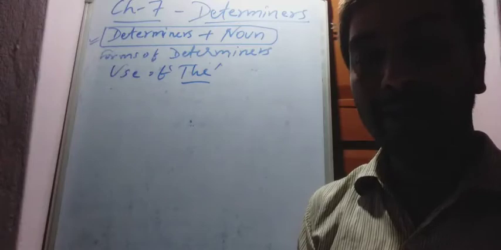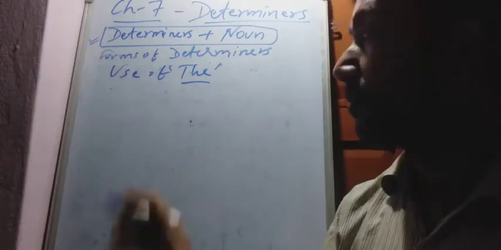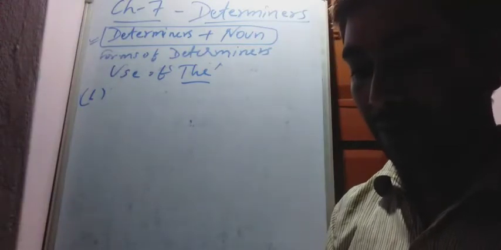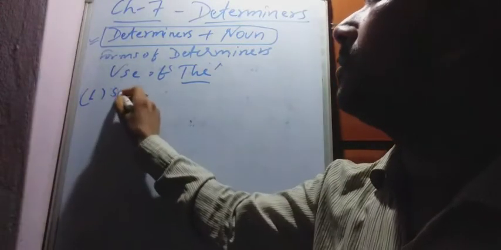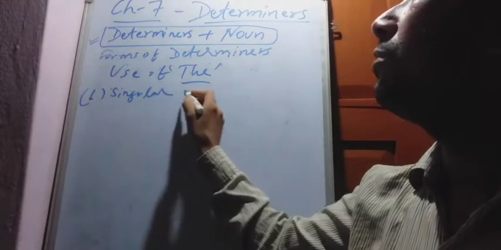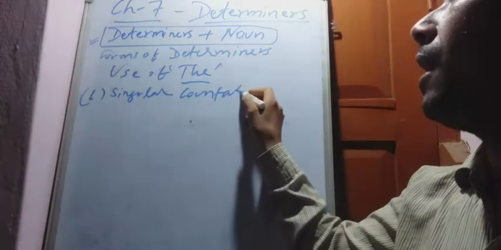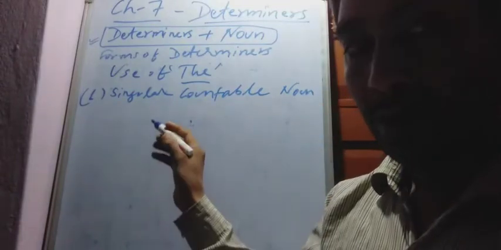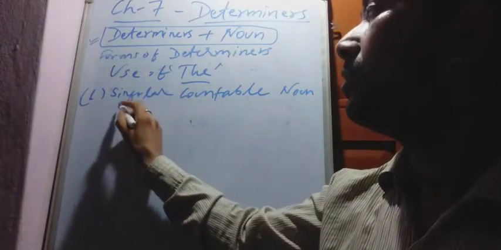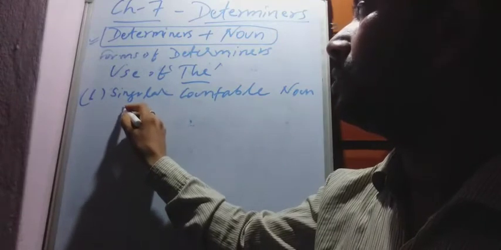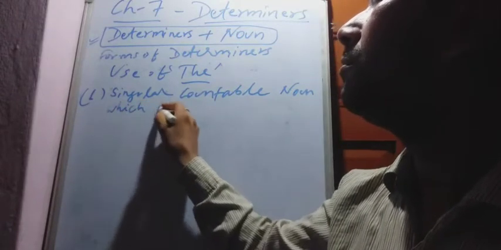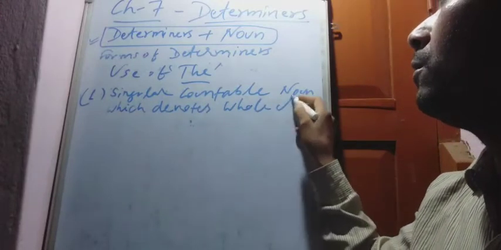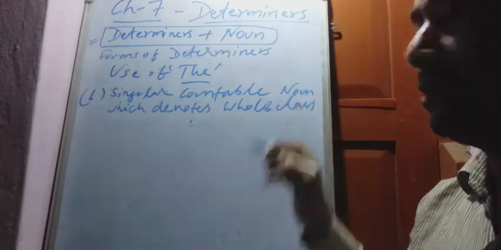It makes a noun definite. First use: the is used with a singular countable noun which denotes a whole class or group.